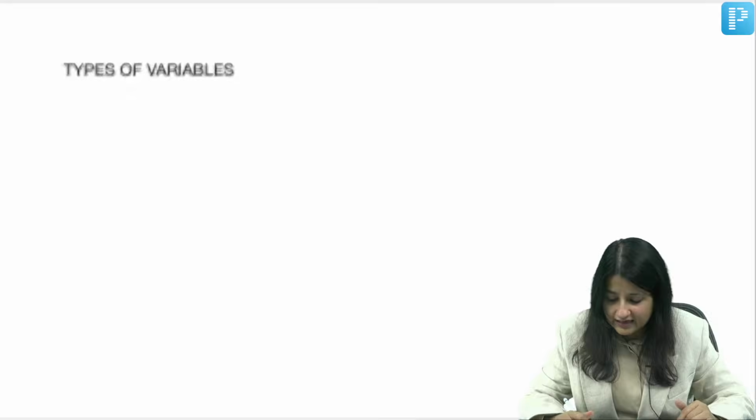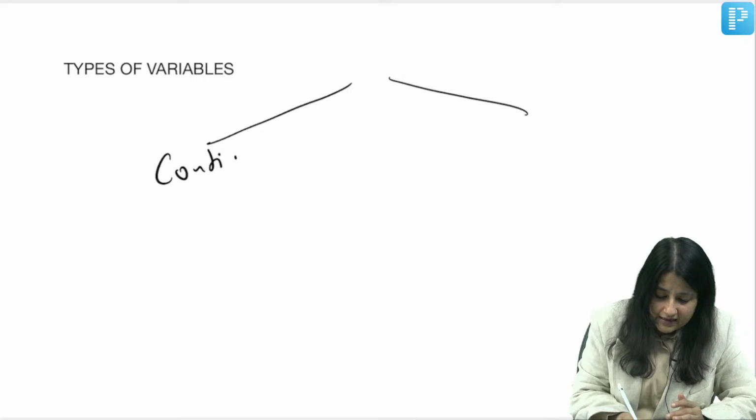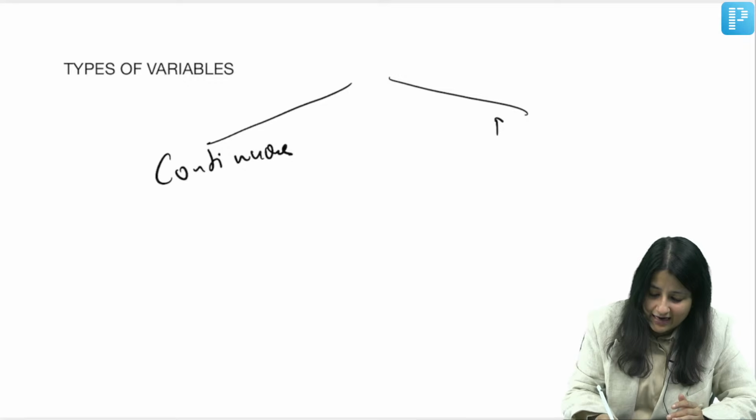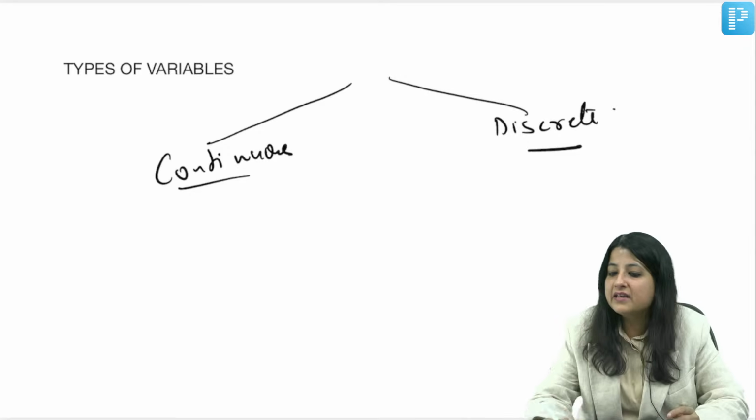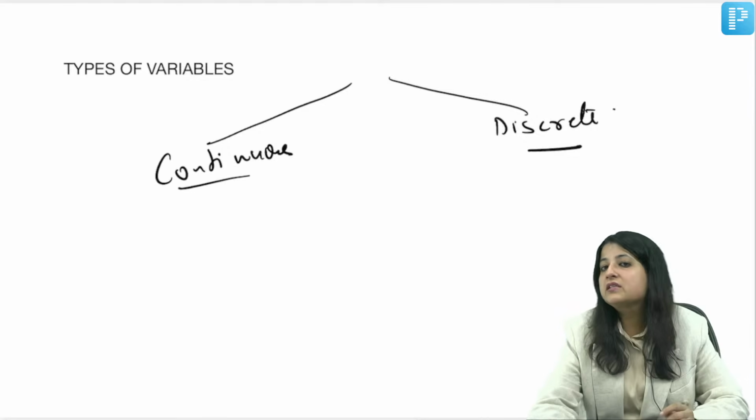What is the second classification of variables? The second classification of variables is continuous and discrete. Now what do you mean by continuous data? Anybody? What does continuous mean?